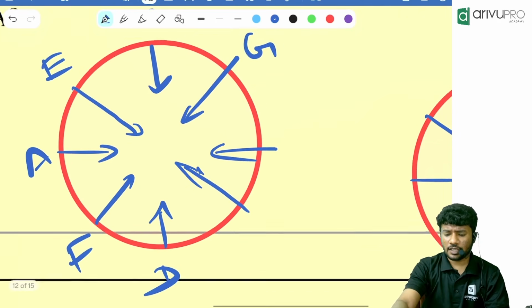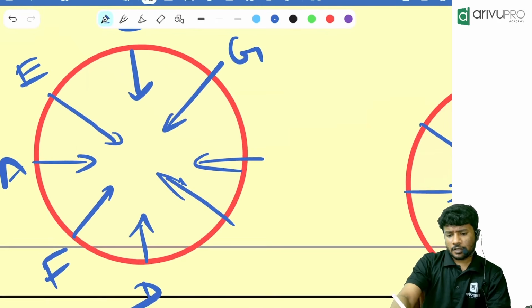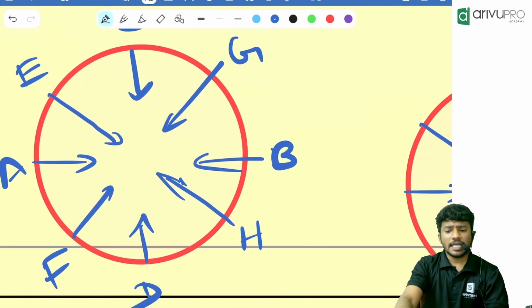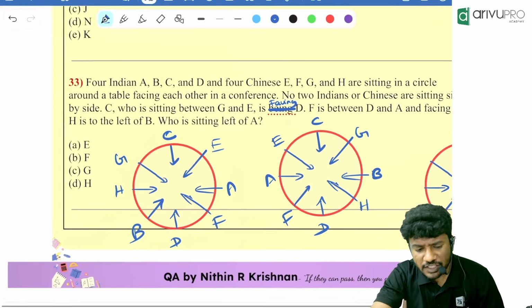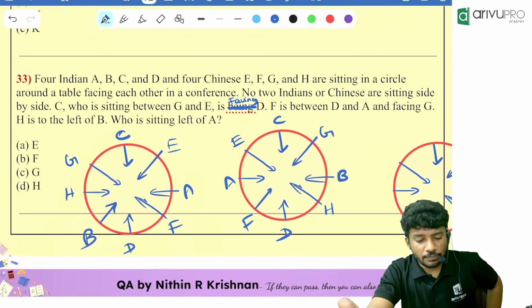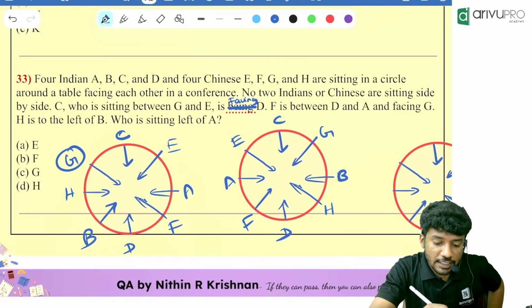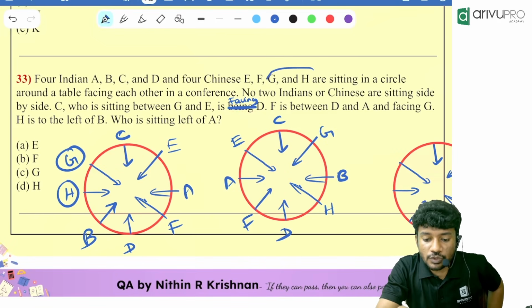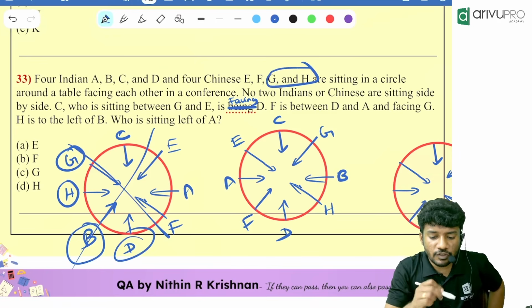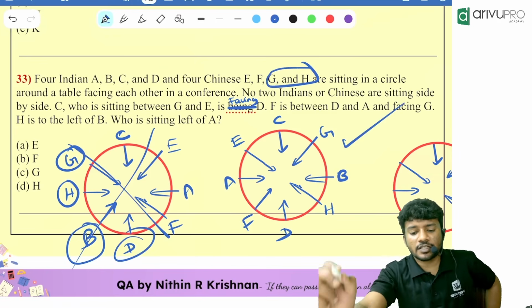Similarly over here, if B is over here, H will be to the left. Now you tell me which drawing is correct. Why is the second one correct? Here G and H are coming together. That means 2 Chinese are sitting together, or 2 Indians are sitting together. That means the first drawing is wrong. Only the second drawing is correct.